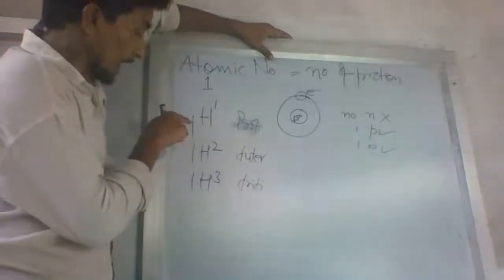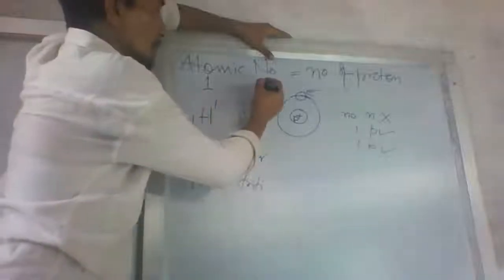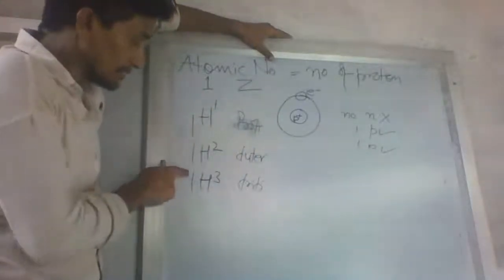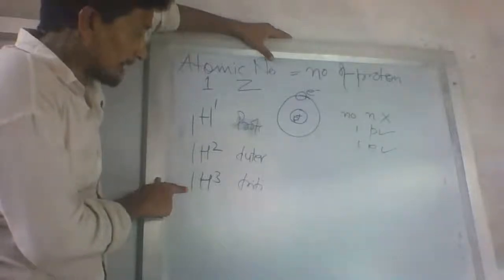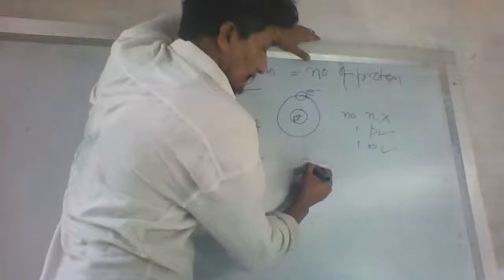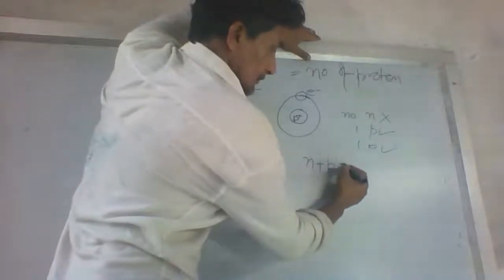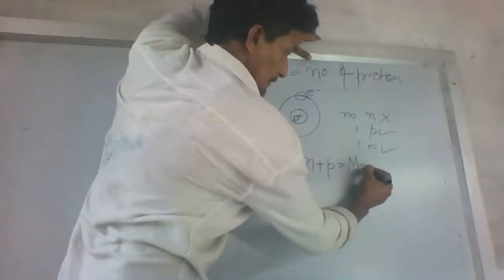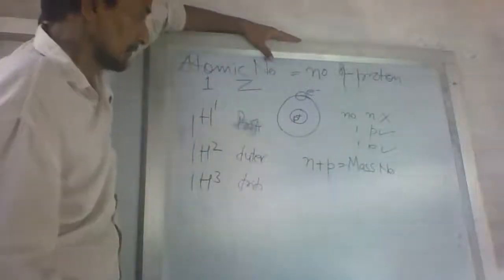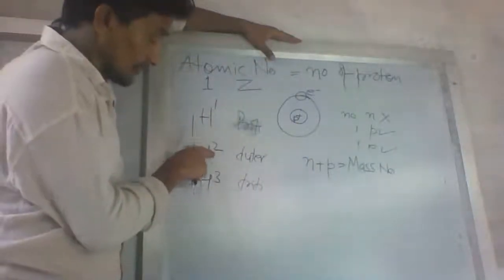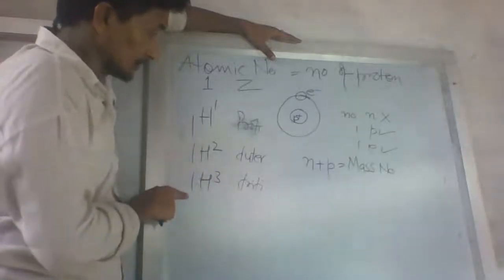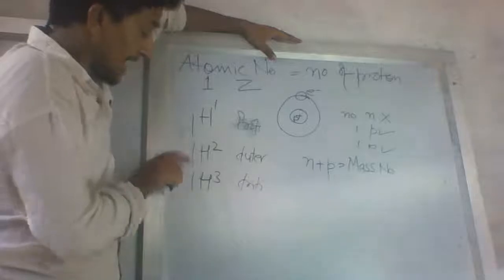And this is also the atomic number, which is shown by the capital letter Z. Its atomic number is always 6. But this is the mass number. What is the mass number? The number of protons plus the number of neutrons is called the mass number. So the mass number is changing. If the mass number is changing and the number of protons is the same, then this is an isotope.